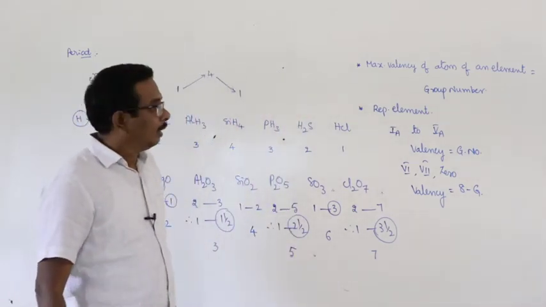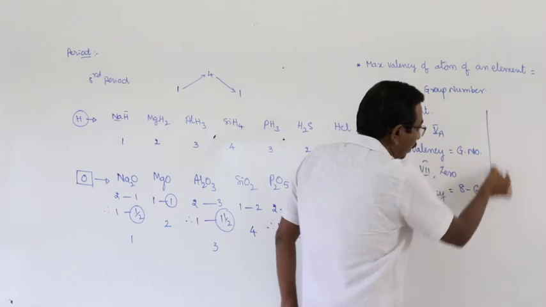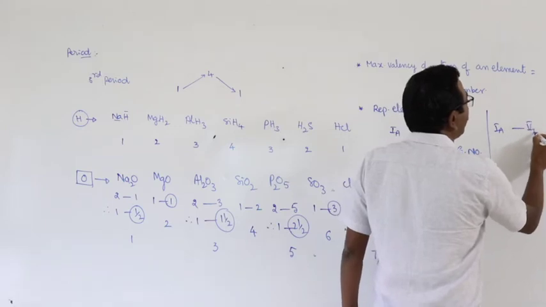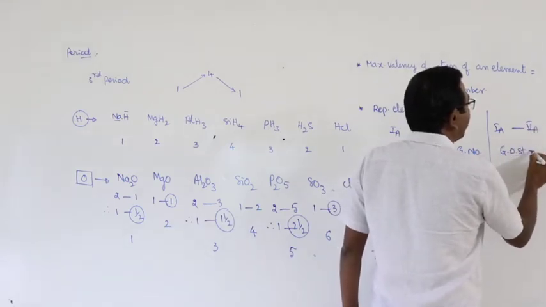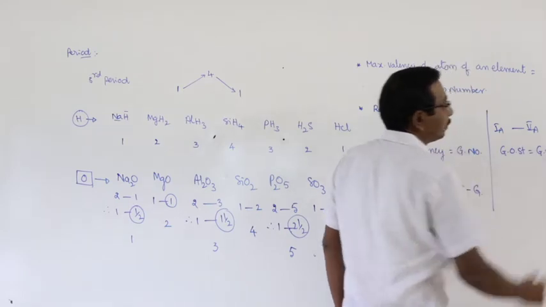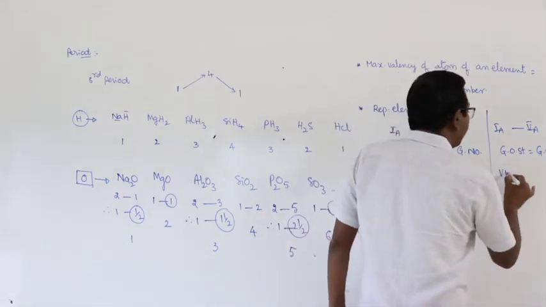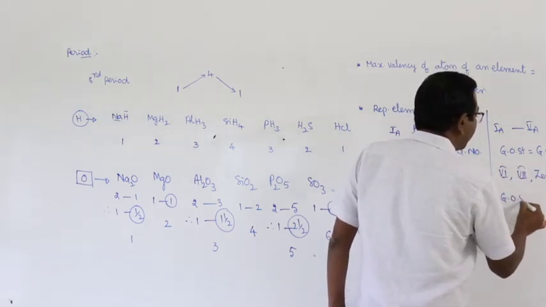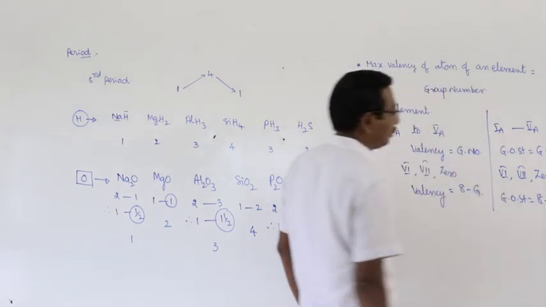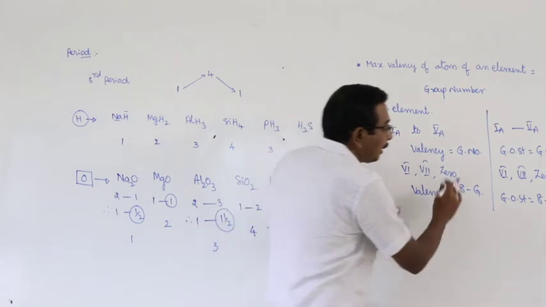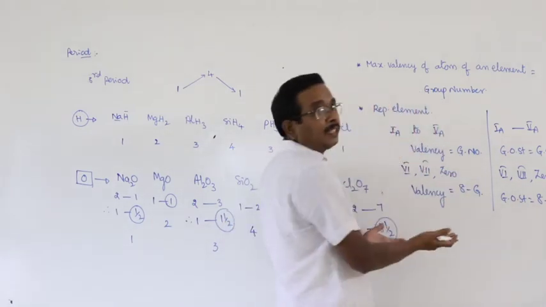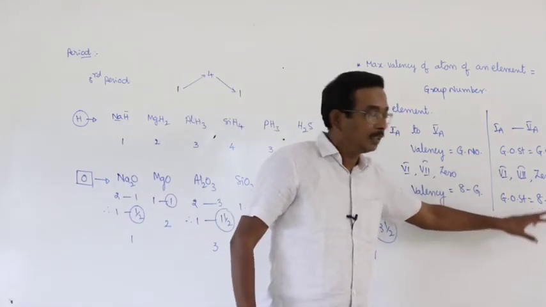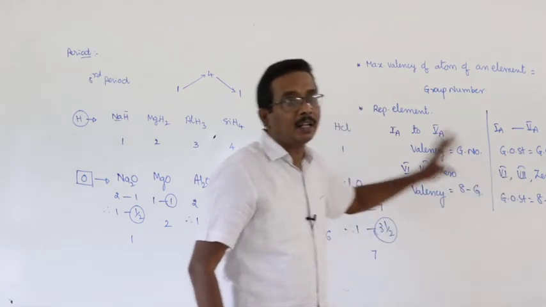And here in case of oxidation states, from first A to fifth A group elements, the general oxidation state is equal to the group number. And in case of 6th, 7th and also 0 groups, the general oxidation state is equal to 8 minus G. Here, what is the reason for this difference? The only difference is that valency appears without charge, but the oxidation state appears with charge. That is the only difference between valency and oxidation states.